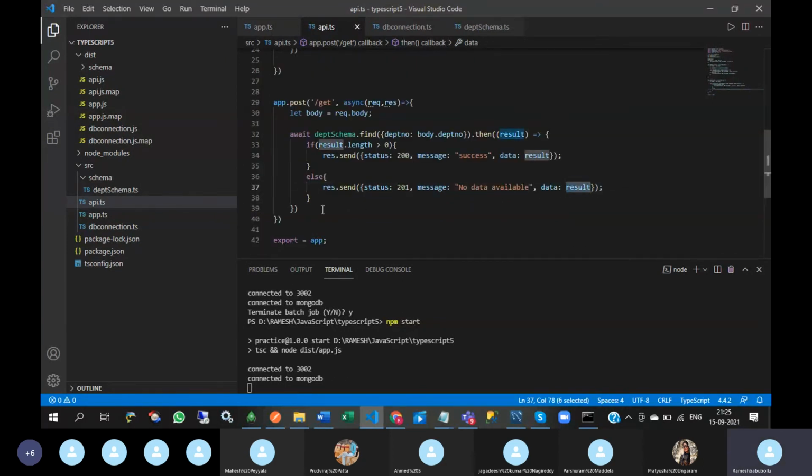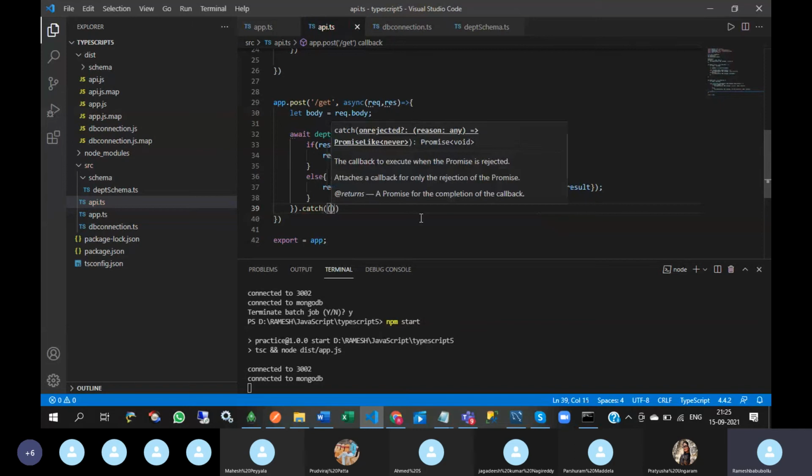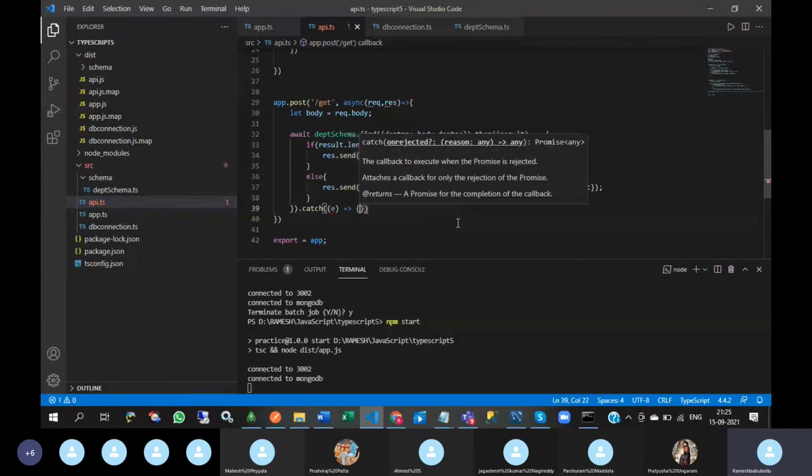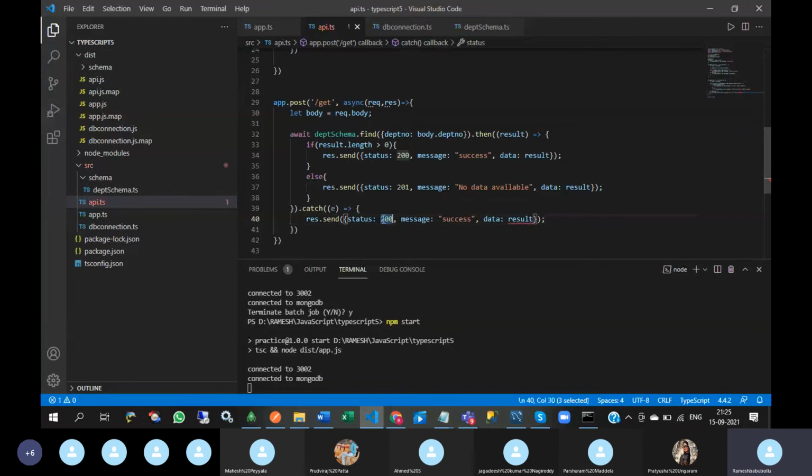Result means you will give an empty data set. Okay, so this is the then block, and the catch block here. If anything is wrong, then I want to display 400 and fail. Here empty data set.